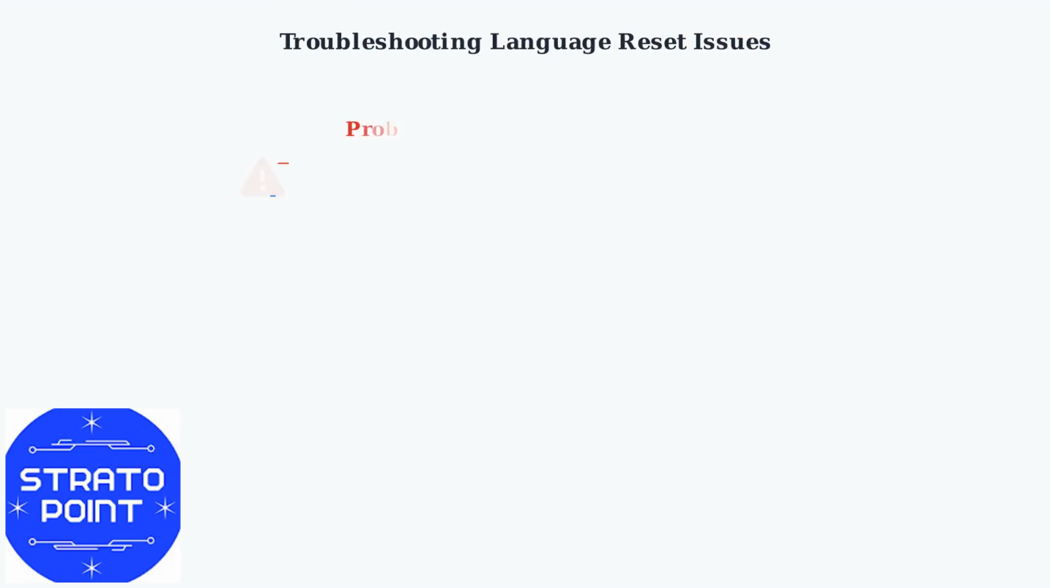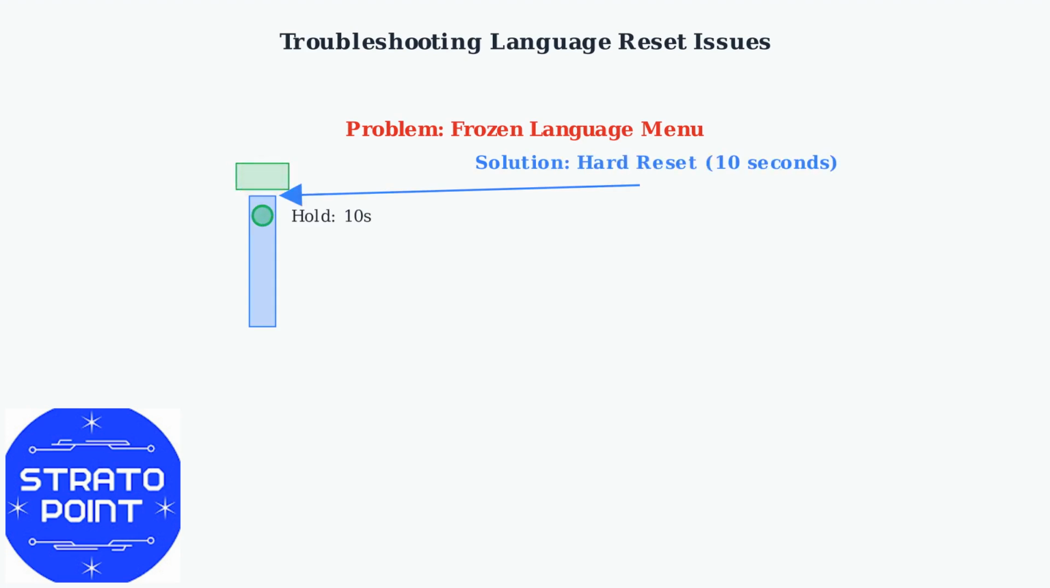When your Oral-B IO6 language menu becomes frozen or unresponsive, the most effective solution is performing a hard reset. This resolves temporary software glitches that can cause the interface to freeze. To perform a hard reset, hold down the power button for exactly 10 seconds. This forces the device to restart and clears any temporary software issues causing the freeze.